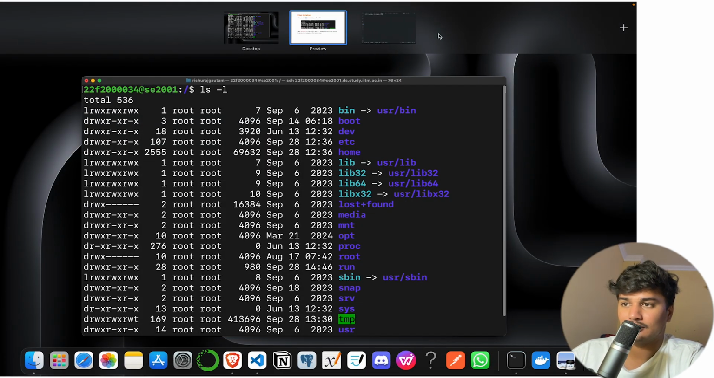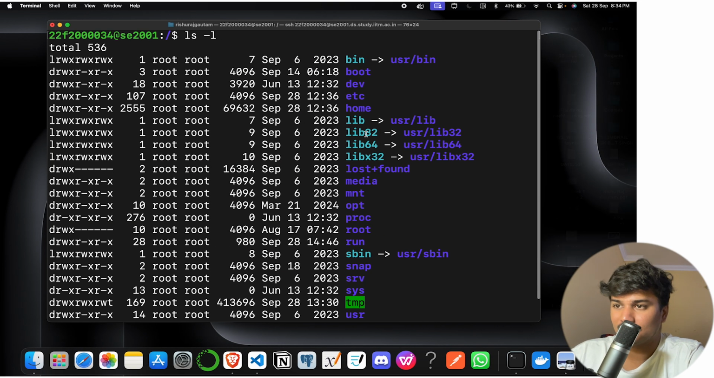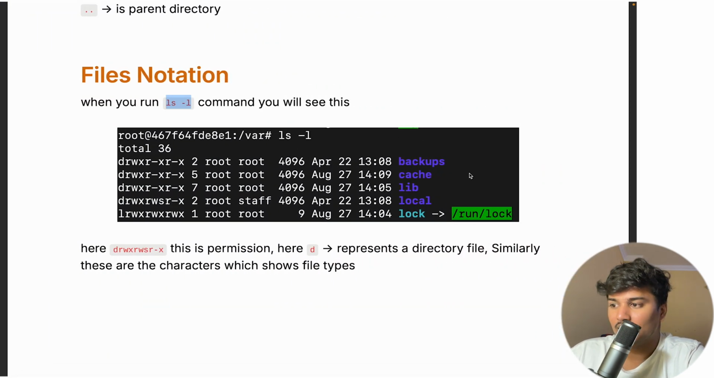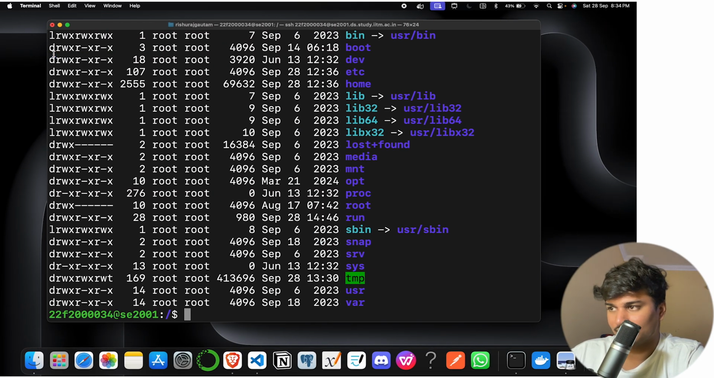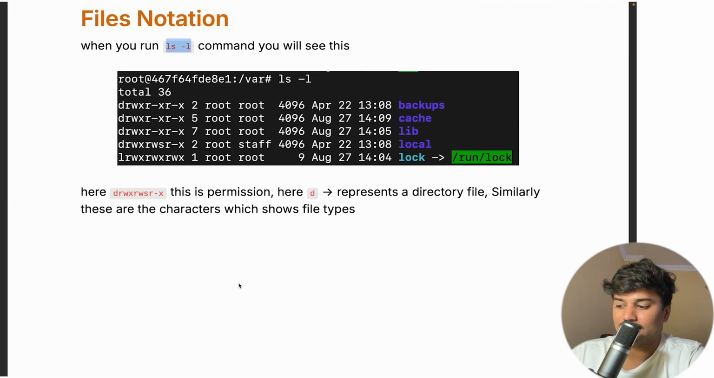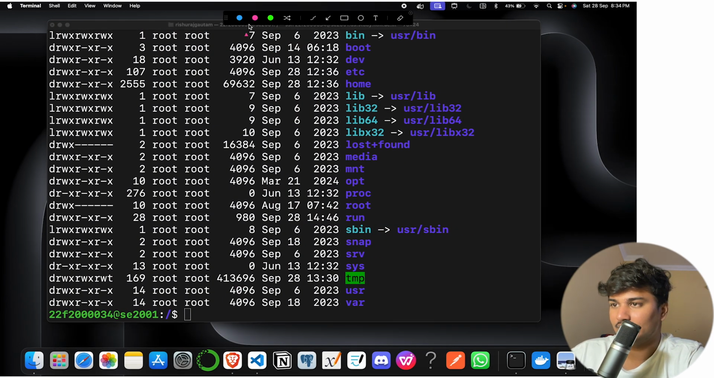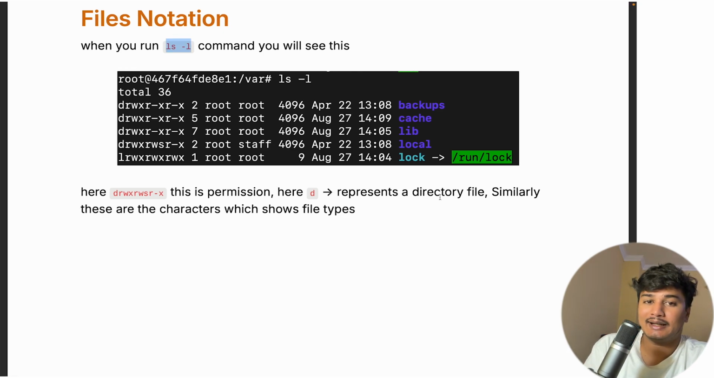Just let me take it to this side. Now here you can see something like this. Same thing here, this drwx and all this stuff. This first part, let's say I'm saying all these, what are these? These are basically the permissions. Here d represents the directory file.